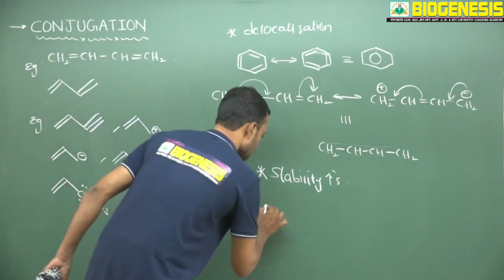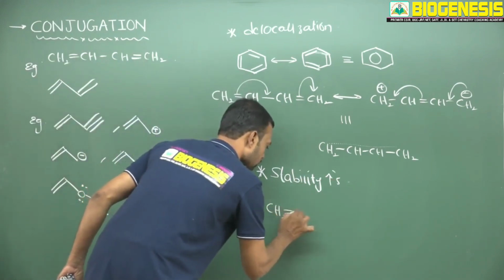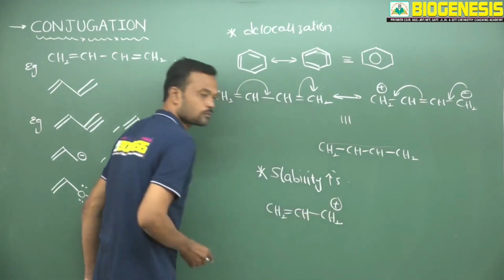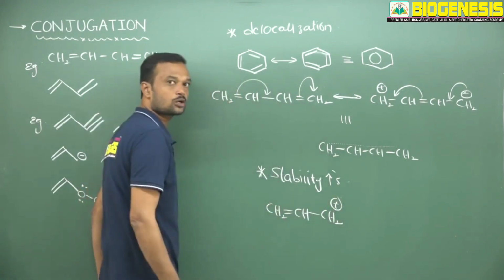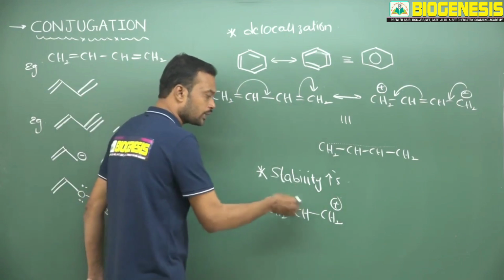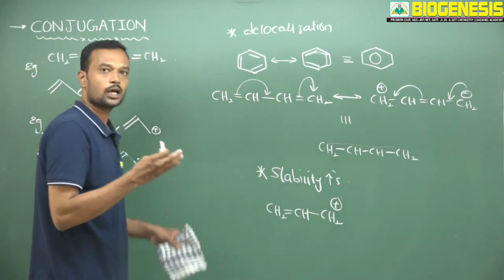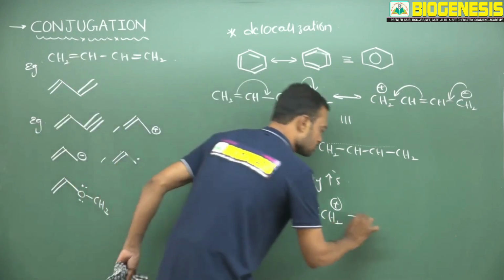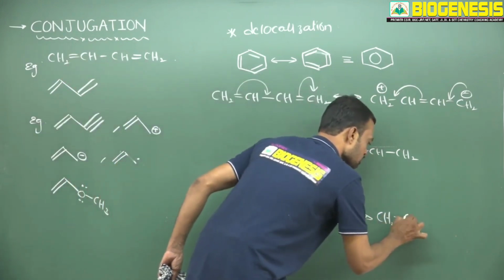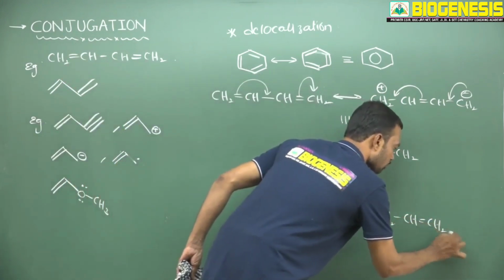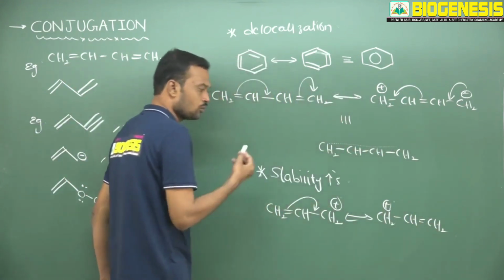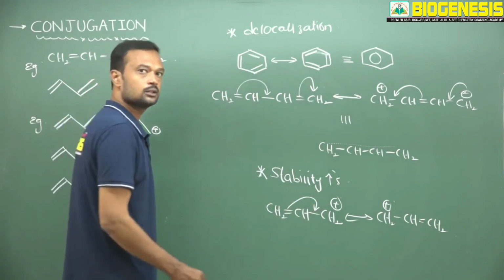Okay. Now here, suppose, see, I am taking a cation. This is CH, and now here I am taking CH2 plus. Now I am saying this cation is under conjugation. So whenever a cation is under conjugation, it helps to move from one part to another part. Now these pi electrons are involved in resonance. Now this is CH2, CH, and here one more CH2, and here you will get a positive charge. Now this positive charge is moving from here to here, which indicates that the cation is under conjugation.